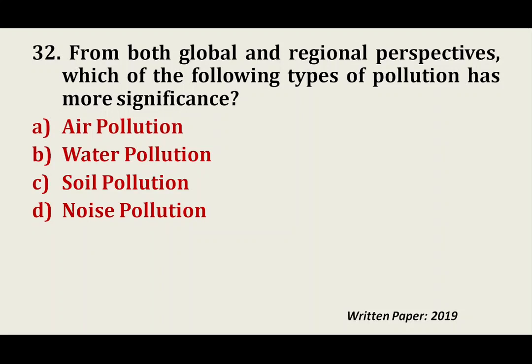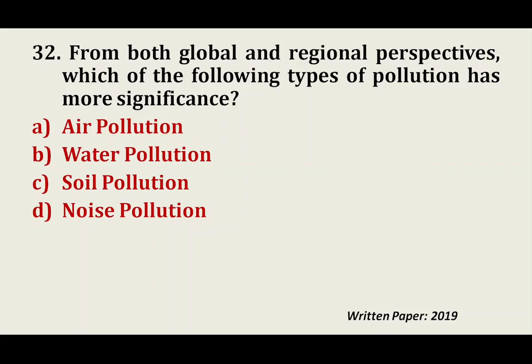Here the point is that if air pollution happens in one place, the pollutants emitted as a result of air pollution, for example sulfur dioxide and carbon monoxide, and let's take the example of sulfur dioxide emitted from India, may mix with water vapor and form acid rain. It will be mixed with the cloud, so that cloud can be transported to other countries, even Australia, even USA, or many places.